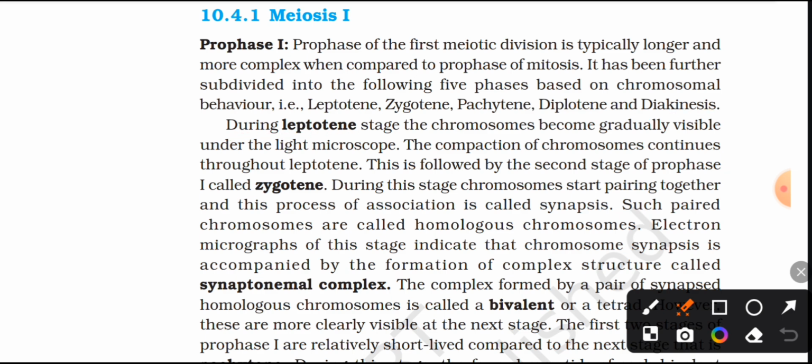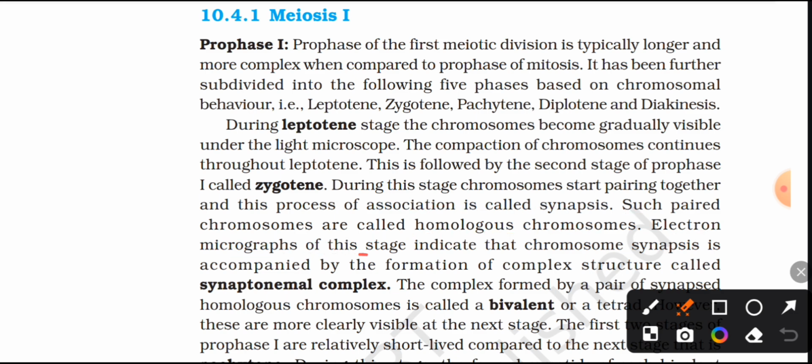During leptotene stage, the chromosomes become gradually visible under the light microscope. The compaction of chromosomes continues throughout leptotene. This is followed by the second stage of prophase first called zygotene. During this stage, chromosomes start pairing together, and this process of association is called synapsis. Such paired chromosomes are called homologous chromosomes.